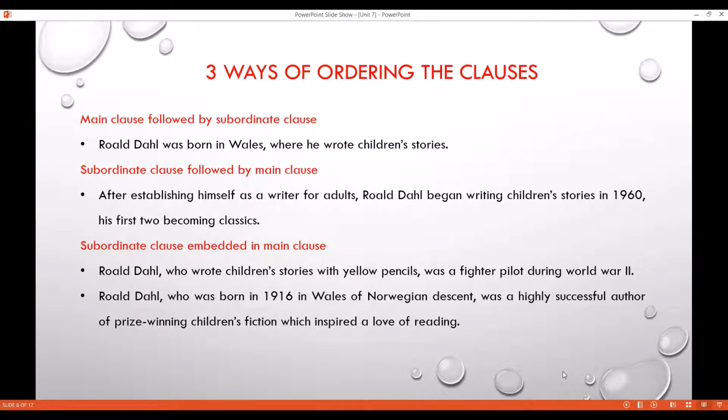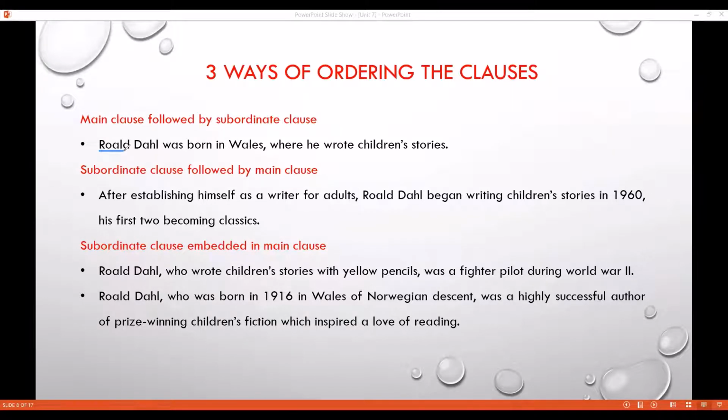Main clause, remember, does not need anything to be based on. Main clause can stand alone. That's why it is the boss. But the employee must work under the boss. Where he wrote children's stories, this is the subordinate clause.